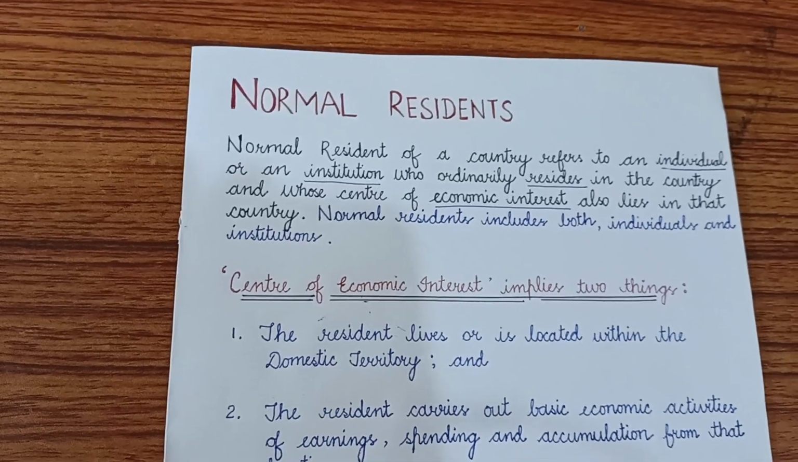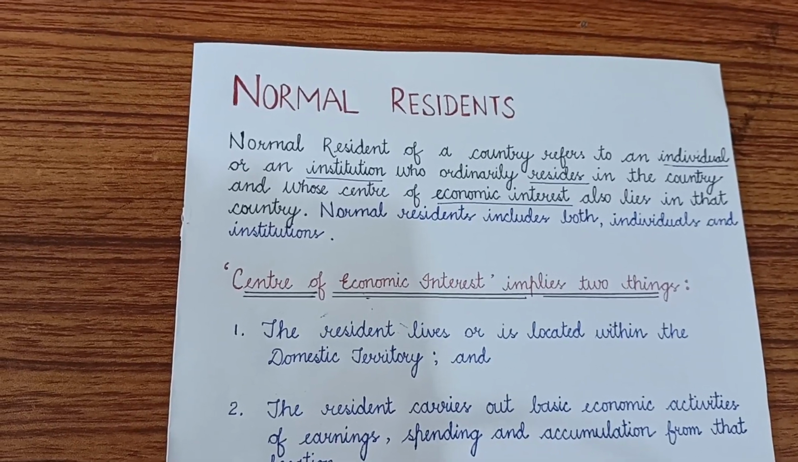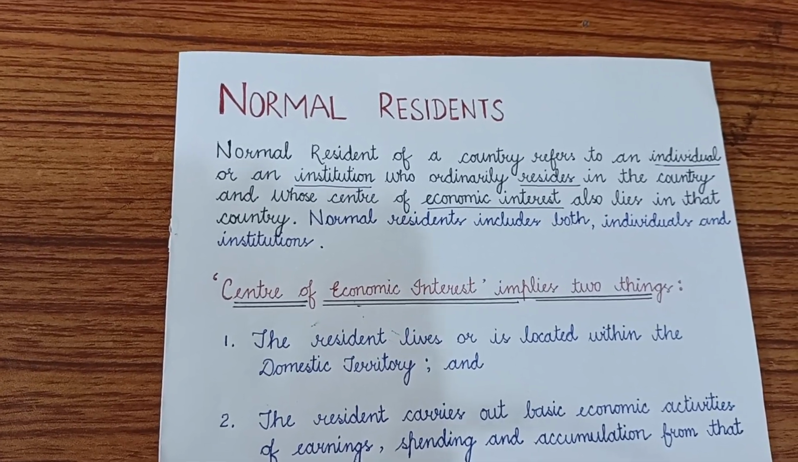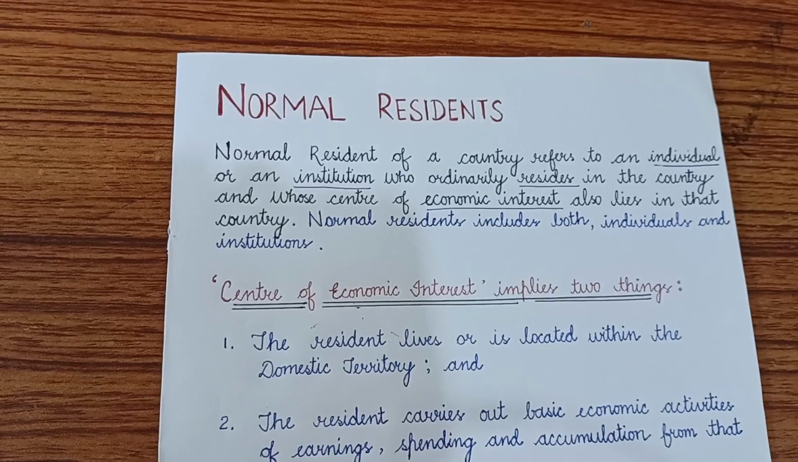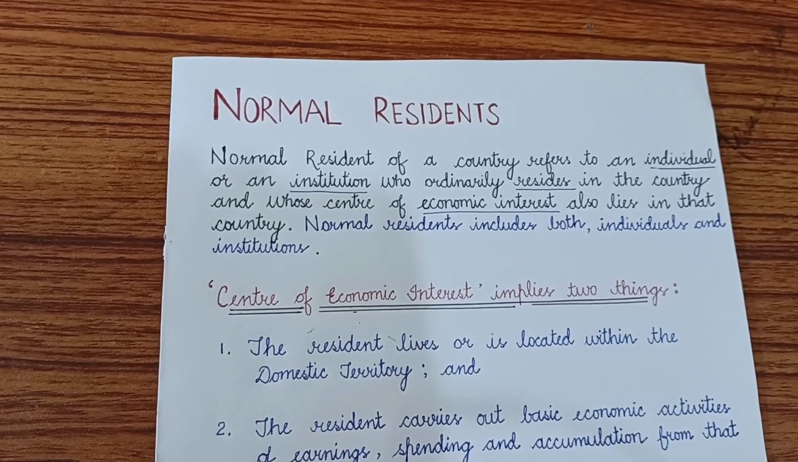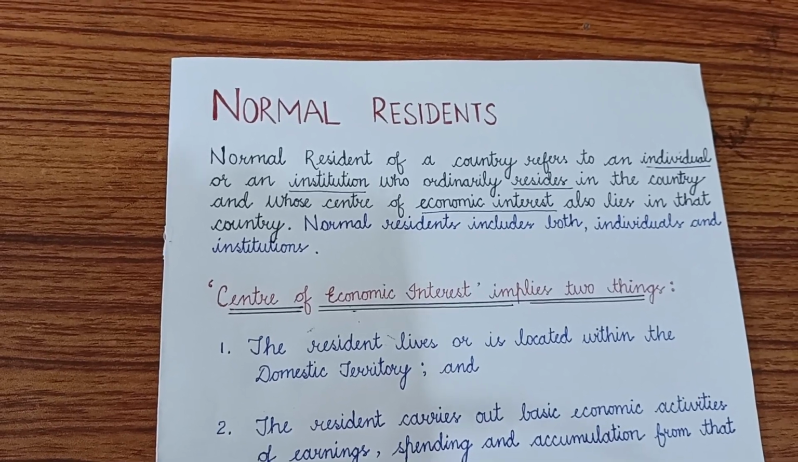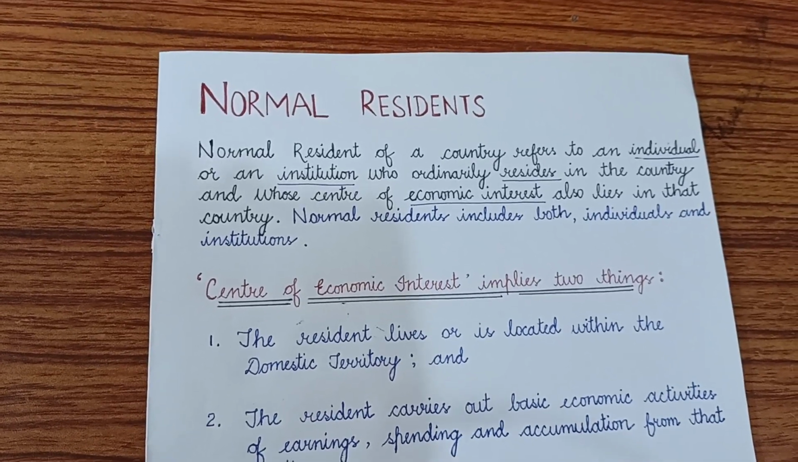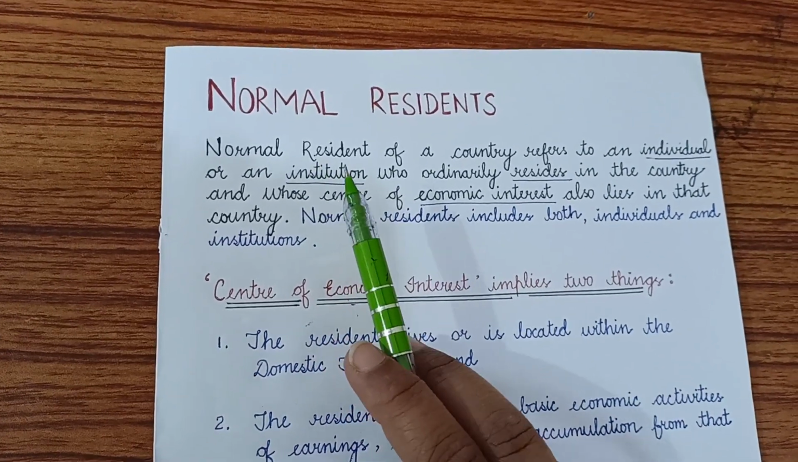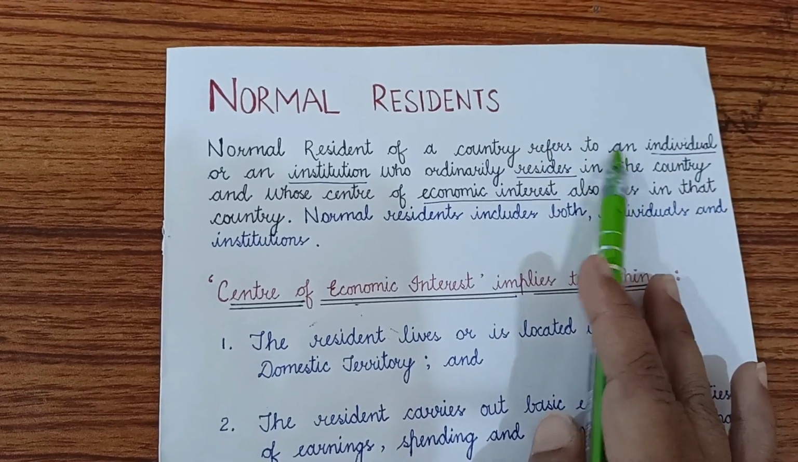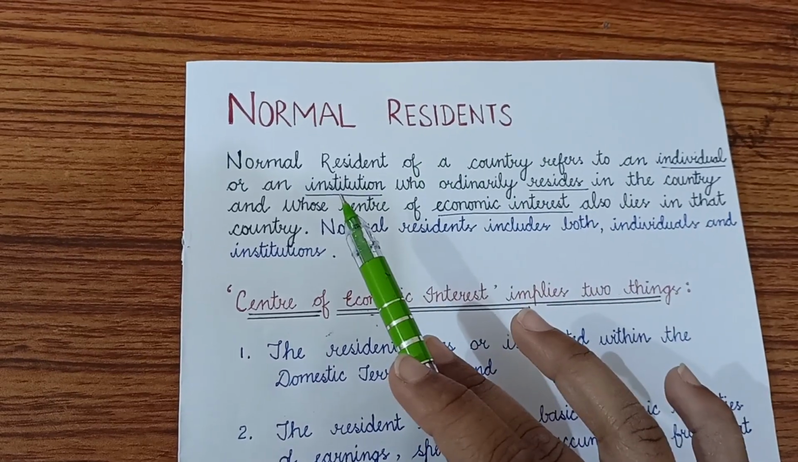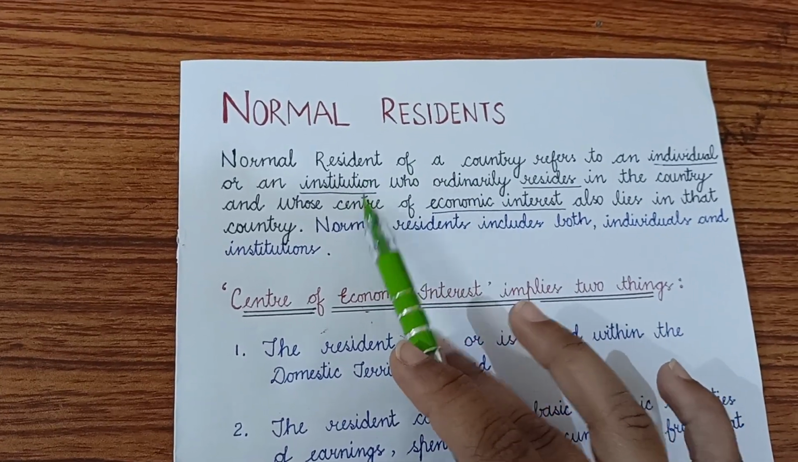So let's start. Normal resident of a country refers to an individual or an institution who ordinarily resides in the country and whose center of economic interest also lies in that country. So here I have underlined four key points. Let's start understanding these first two key points, the individual and institution. A normal resident can be both an individual and institution. Here individual means any person and institution means any organization.